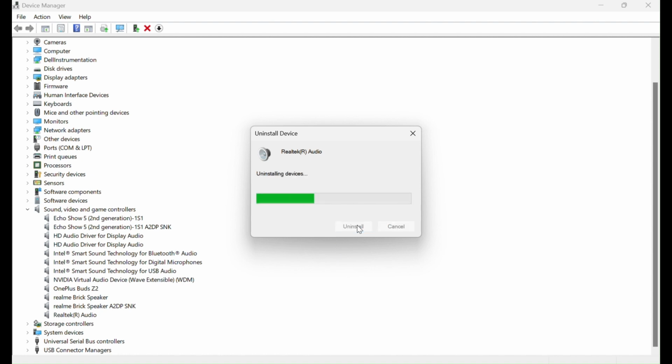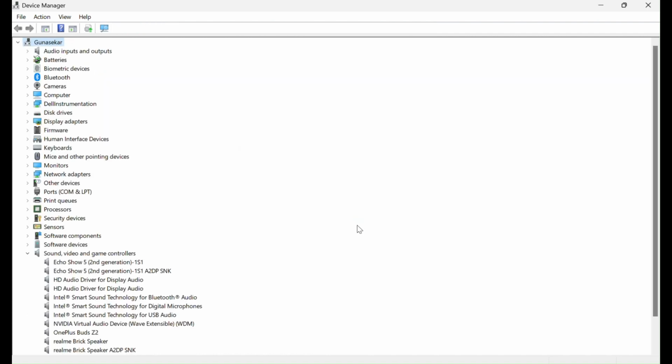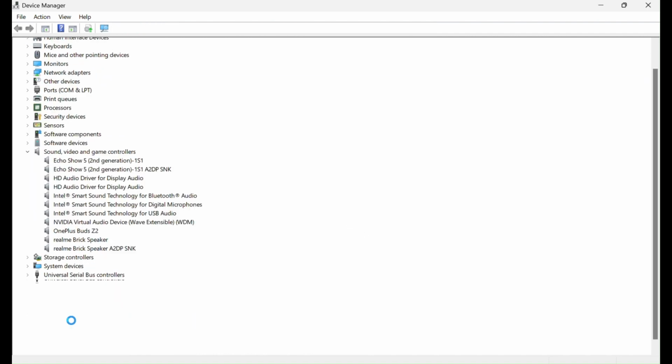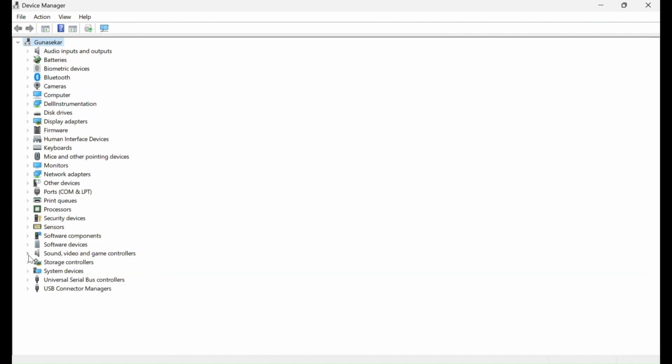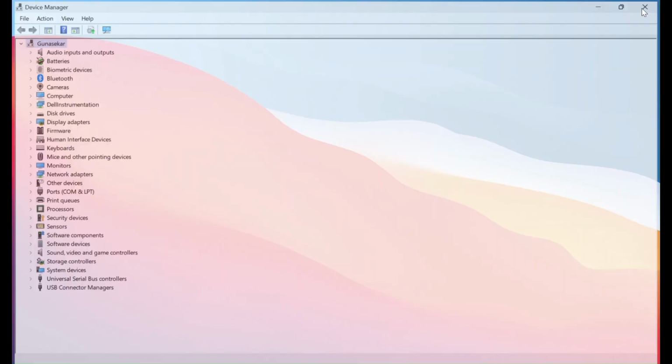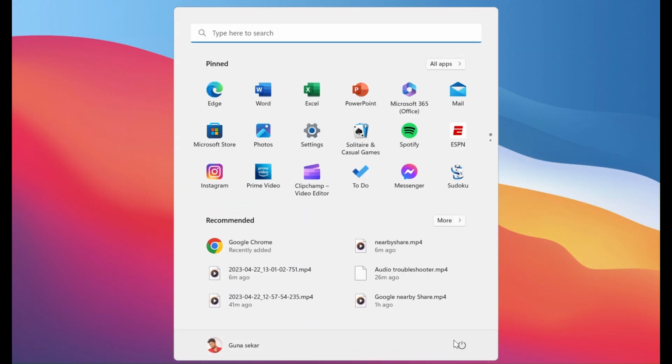This will uninstall the generic audio drivers. Do not worry, the drivers will be reinstalled again after we restart the device. Now click Restart.